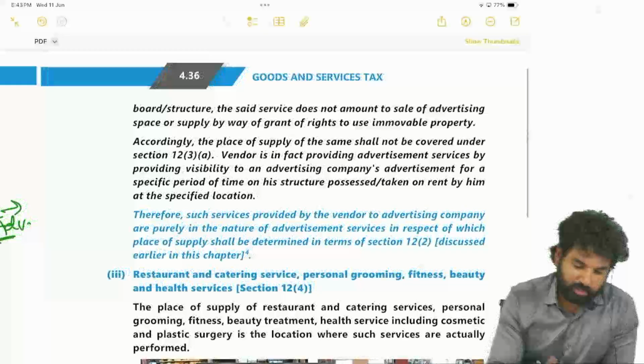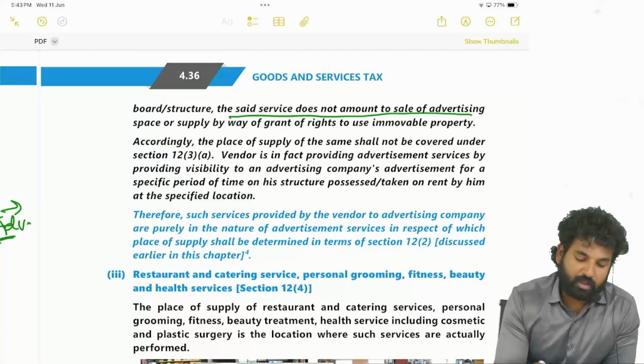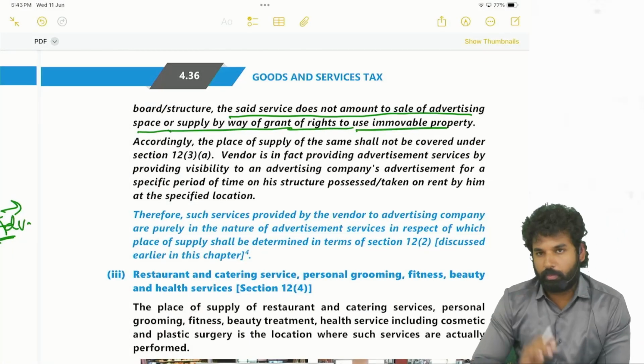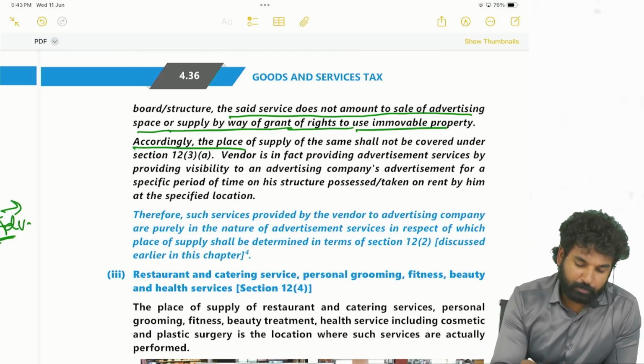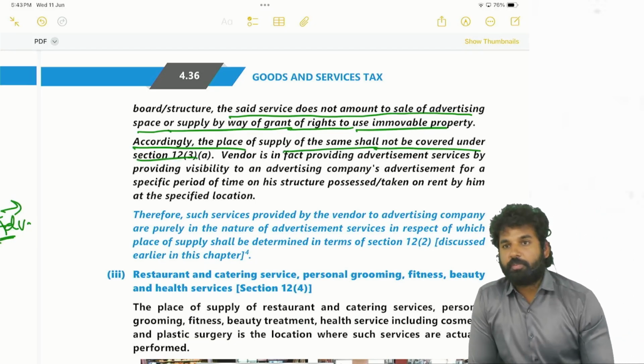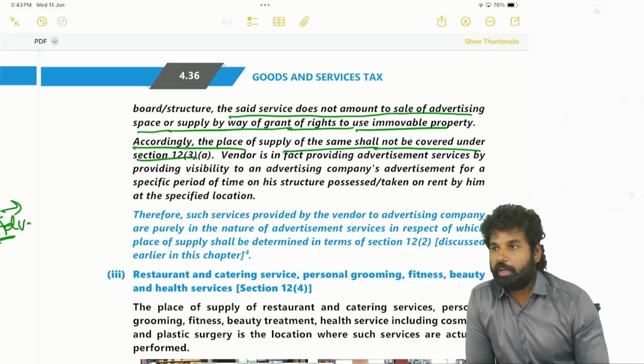Okay, in such cases, the said service does not amount to sale of advertising space or supply by way of grant of rights to use immovable property. So that means it is not related to immovable property. Accordingly, place of supply of the same shall not be covered under section 12 subsection 3 clause A. It is not related to immovable property.